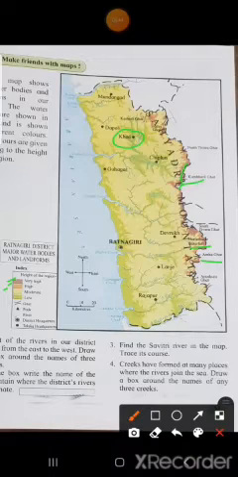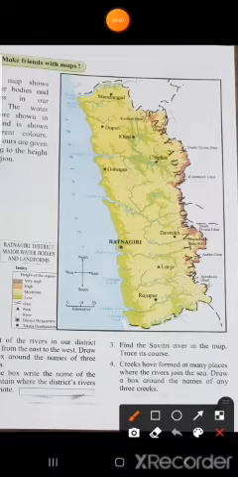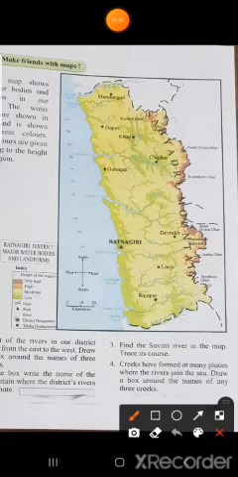Okay, now see here, this symbol is shown for ghats. Wherever ghats are there, they have used this symbol. So in the map, where you can see that symbol, that is for a ghat. You can see here Kumbharli Ghat. And then this triangle is shown for a peak. Wherever peaks are there, they have used this triangle symbol. And blue color single lines are rivers.